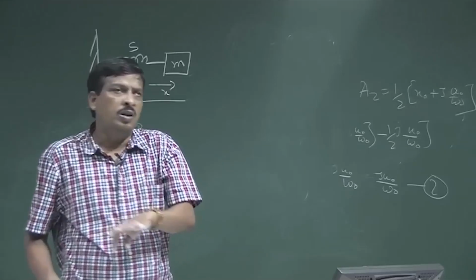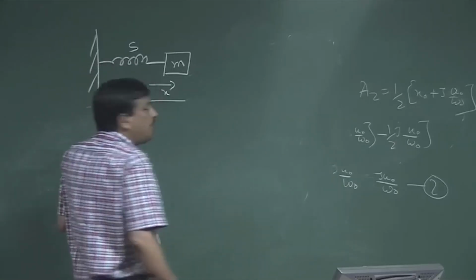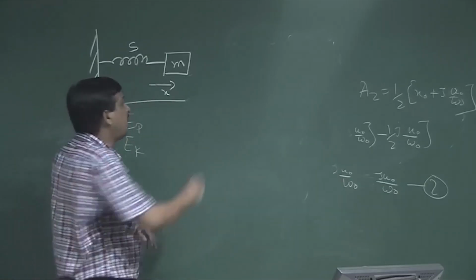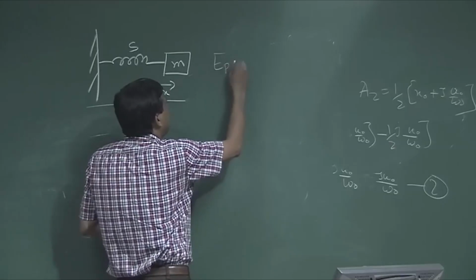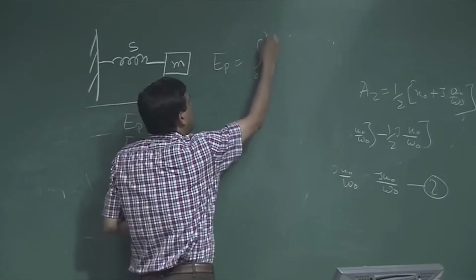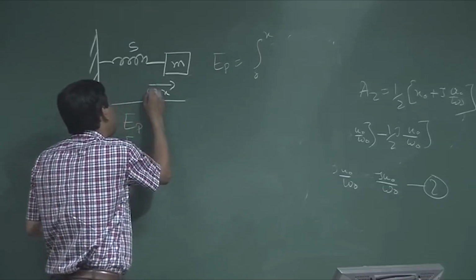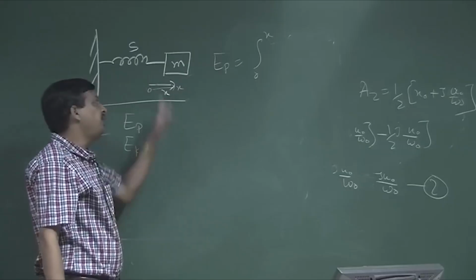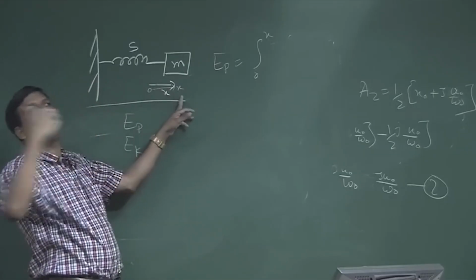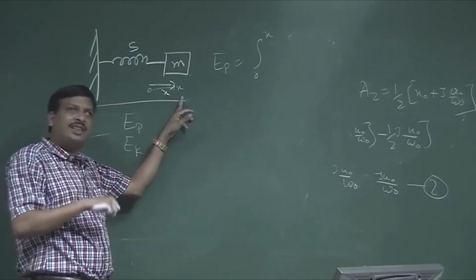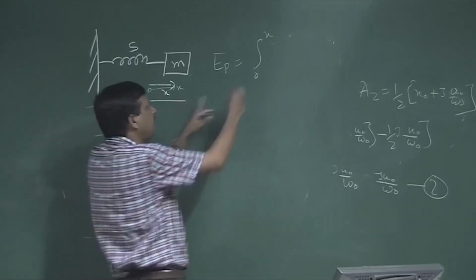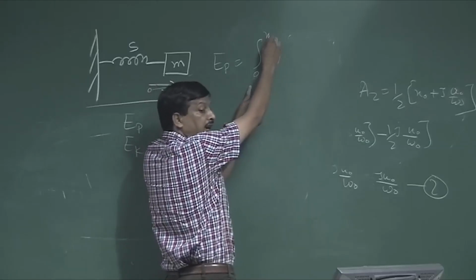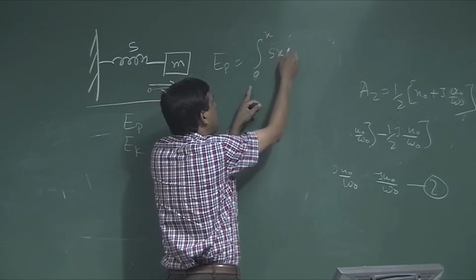So, first think about what the potential energy is. The potential energy EP is the integration from 0 to x. x is the displacement. Let us say the rest position is 0 and it is displaced to x. Due to the displacement to x, energy is stored. So the energy is the integration of the spring constant s times x dx, from 0 to x.